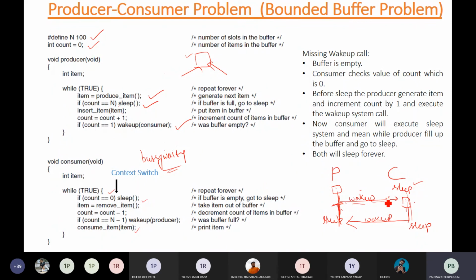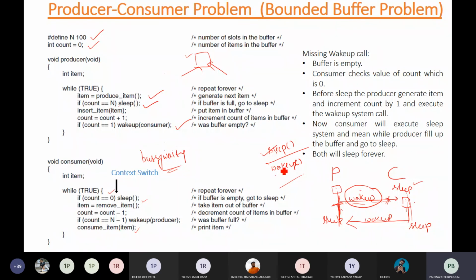Now why are we assuming that this happens? Because both are non-atomic operations. There is no guarantee that if a sleep call is executed then a wake up will be executed. Atomic in the sense that if one happens then it should happen to completion. It should not stop in between. If any action is initiated, it is to be run to its completion.